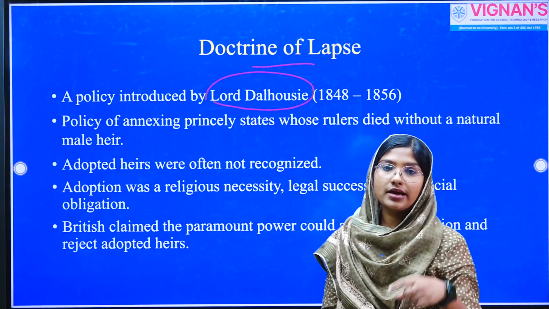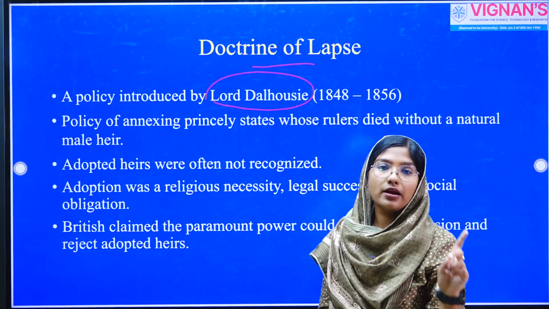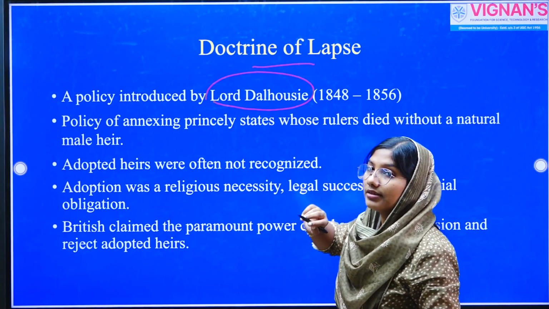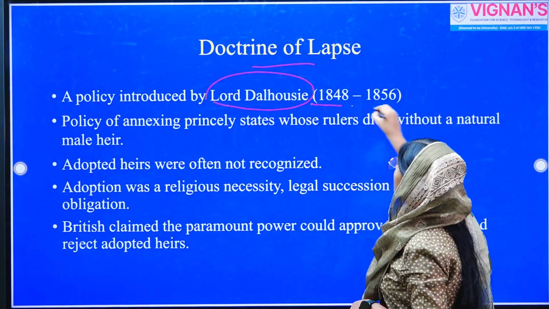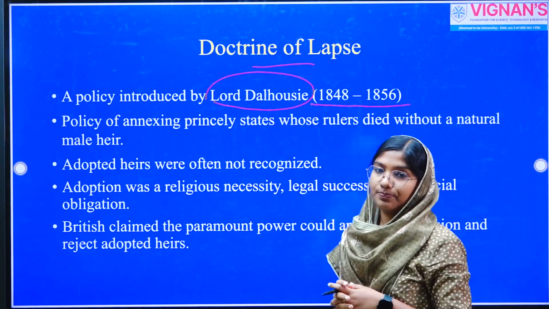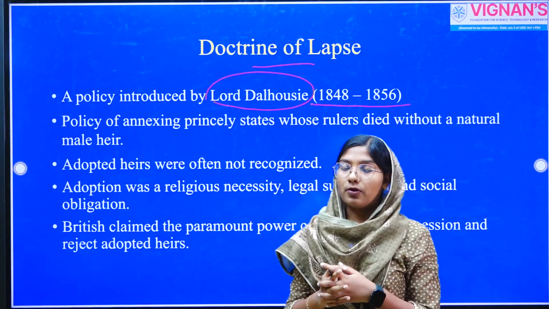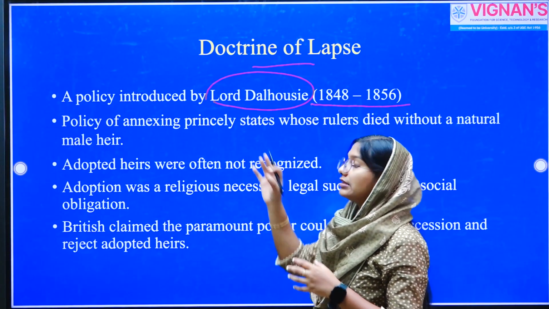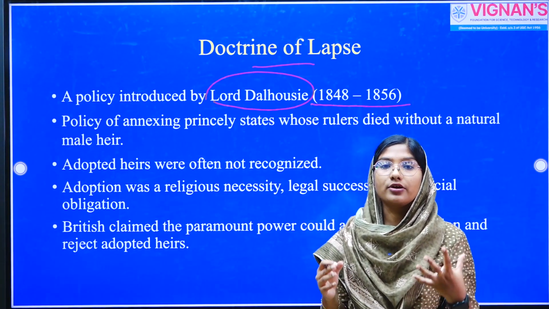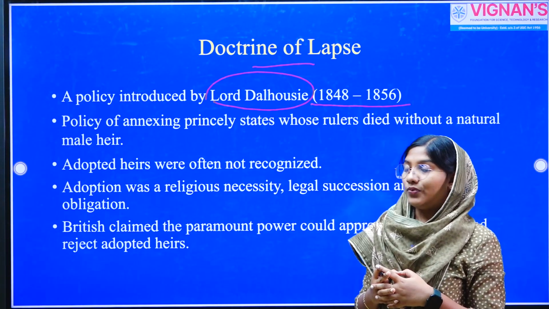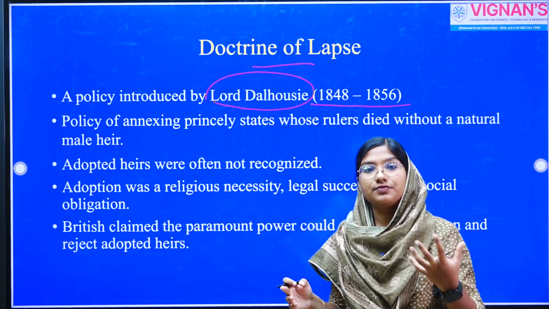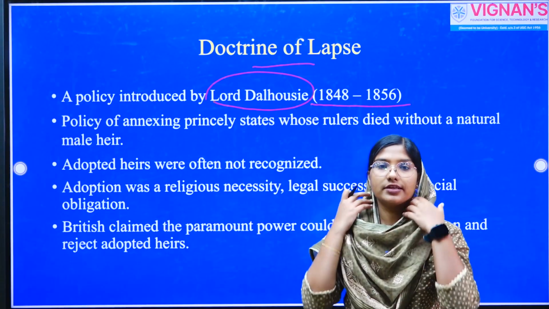So we mentioned that Subsidiary Alliance was introduced by Lord Wellesley, and Doctrine of Lapse was introduced by Lord Dalhousie, who served as the Governor General of India between 1848 and 1856. Based on this policy, the British would annex the princely states whose ruler died without having a natural heir or a biological successor. We know that adoption was considered a perfectly valid thing as far as Indian customs and Indian traditions are concerned.